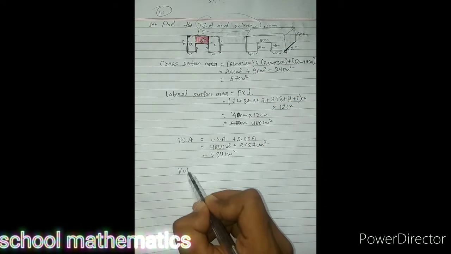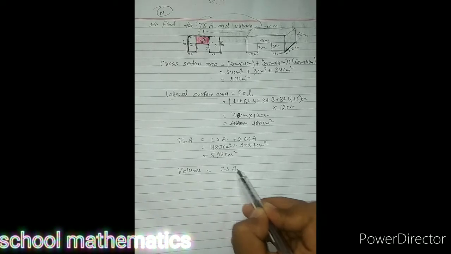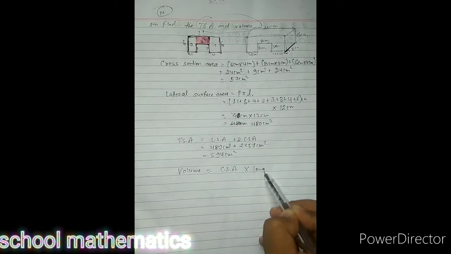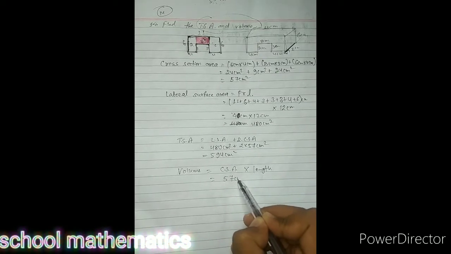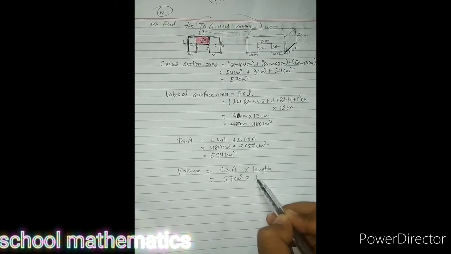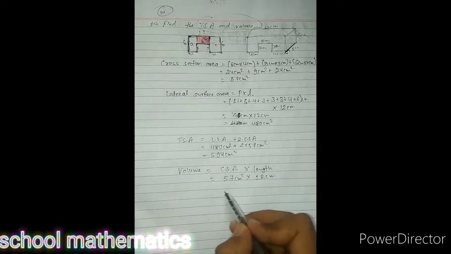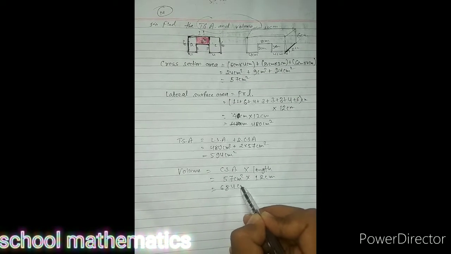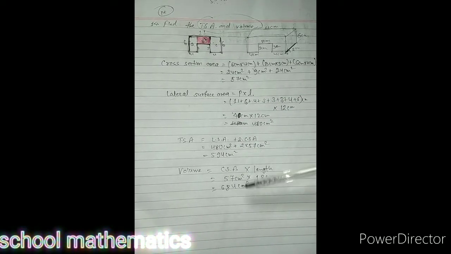Now next, volume. What is the formula for volume? CSA into length, cross section area into length. 57 centimeter square, length is 12 centimeter. 57 into 12 is 684 centimeter cube. First of all find the cross section area, lateral surface area, and total surface area, and volume can be calculated by using the formula.